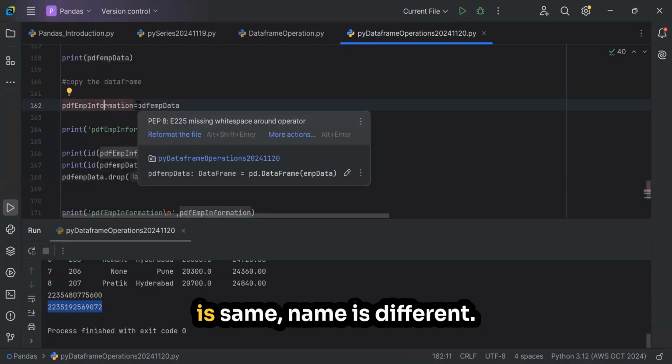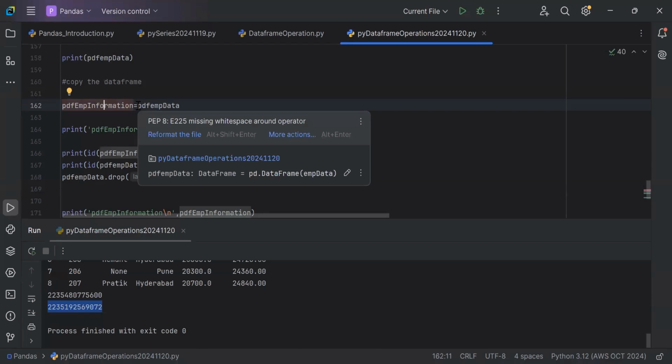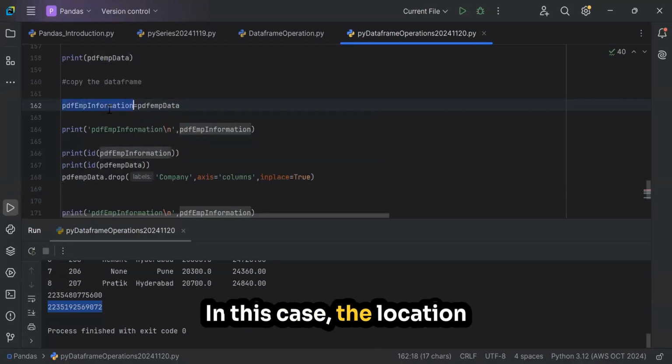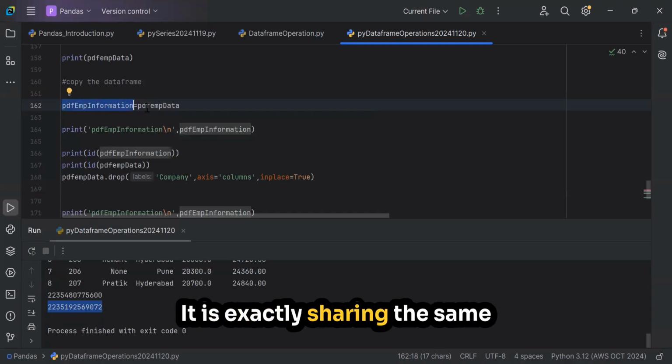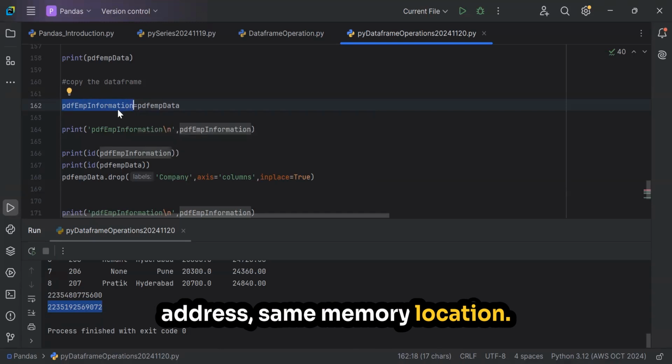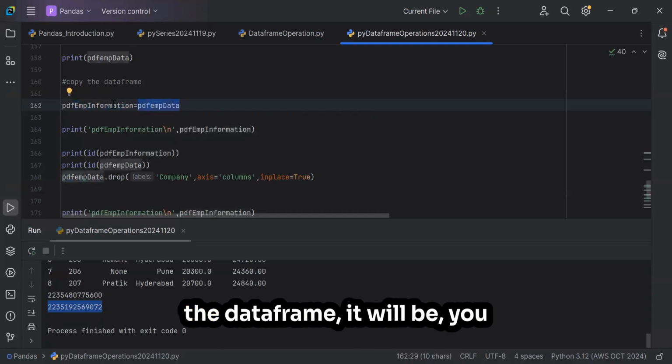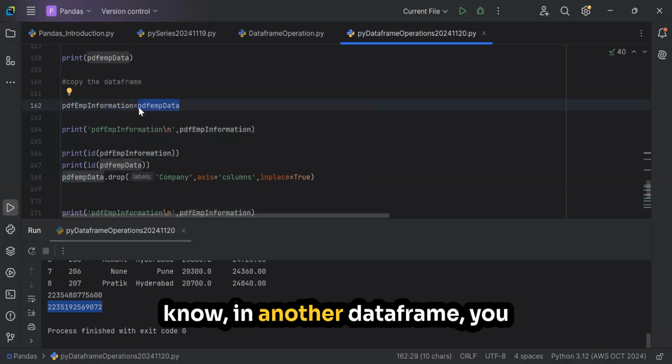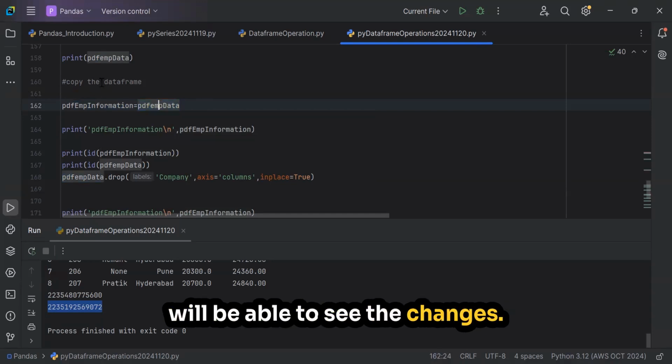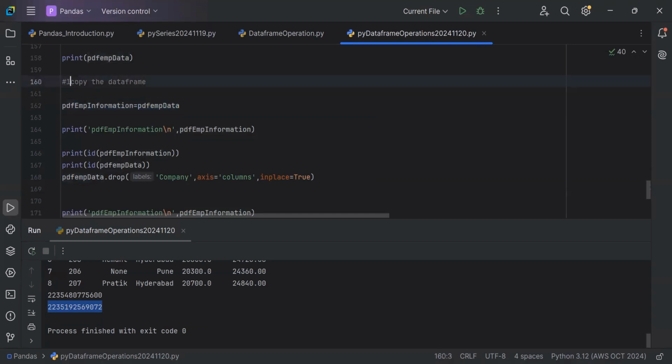The location is same, the name is different. It's kind of a copy. It is exactly sharing the same address, same memory location. So if I make changes in one of the data frames, you will be able to see the changes in the other data frame. This is the first method.